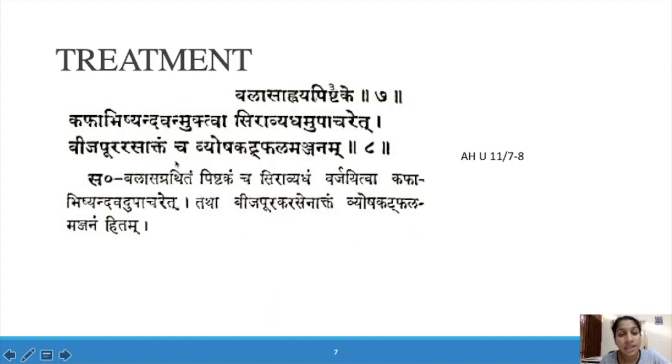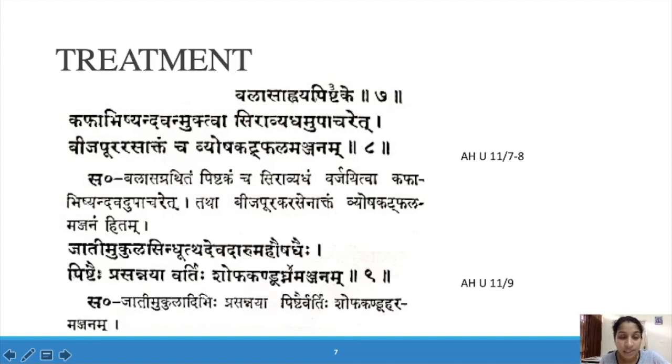Bijapura Rasaktam Cha Vyosha Katphala Manjanam. This is an Anjana Yoga. Vyosha and Katphala mixed with the Bijapura Rasa, we have to give as Anjanam in this condition. So in Balasa Grandhi and Pishtaka, Kapha Abhishyanda Chikitsa can be given except Siraveda, and this is one Anjana Yoga with Vyosha, Katphala and Bijapura Rasa.